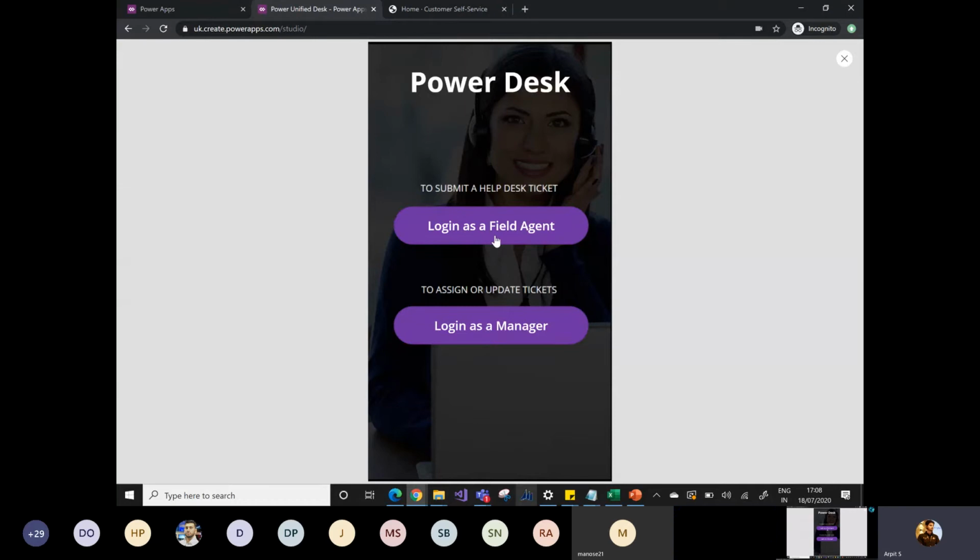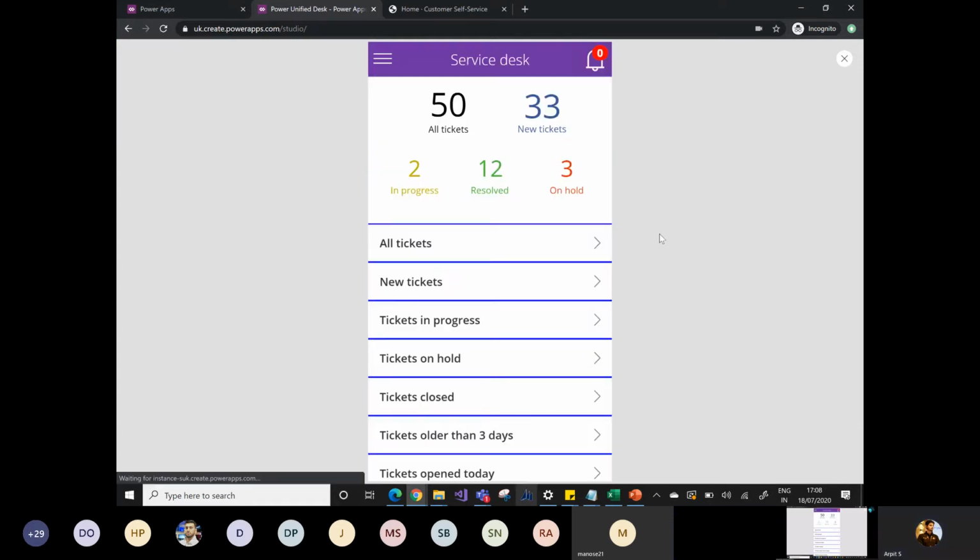Narayan will simply open his mobile and log in as a field agent. We can simply distinguish by this role in Dynamics 365, so that Narayan cannot log in as a manager. So Narayan will open his mobile app and click on the field agent. As soon as Narayan opens the app, he will see the notification over here.